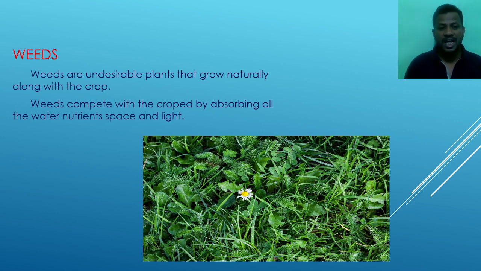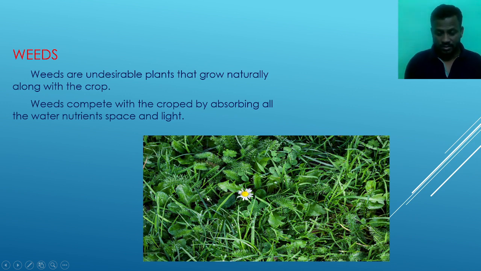Weeds are undesirable, unwanted plants that grow naturally along with the crops. These are the weeds in the picture we see here. These are naturally grown along with the crops. These are undesirable. There is no use of these plants. That's why we call them weeds. Weeds compete with the crop by absorbing all the water, nutrients, space and light. These weeds make a harmful effect on the crop.